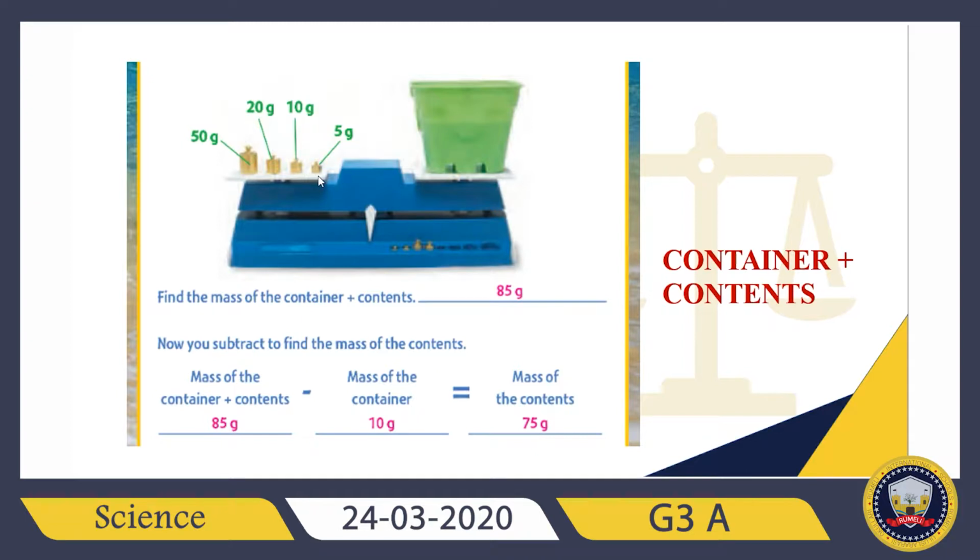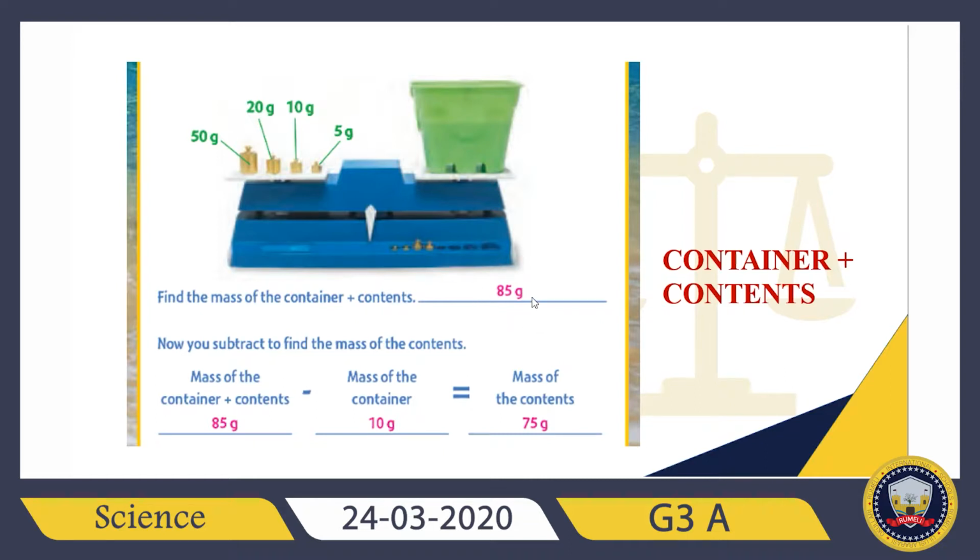If they are equal, I can say the container and contents inside of it equal this one. 50 plus 20, 70, 70 plus 10, 80, 80 plus 5, 85. So in total, the mass of the container and contents together will be equal